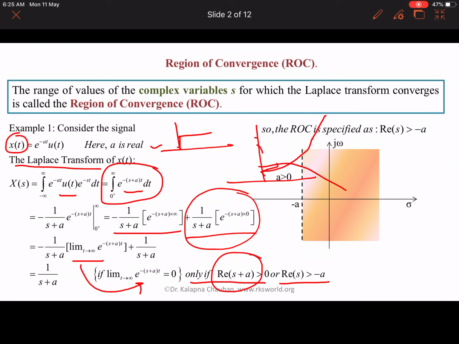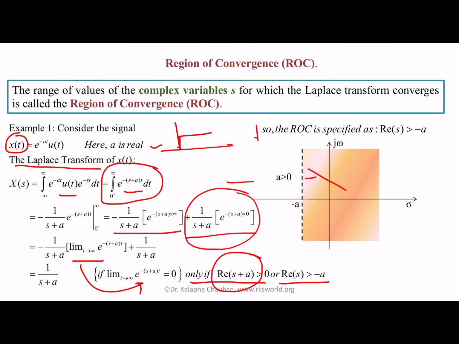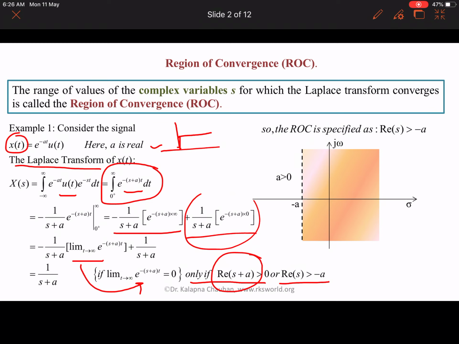Now if we try to draw its region of convergence, we have the s plane, in which on the x axis we have real sigma, and on the y axis we have j omega, the imaginary value.